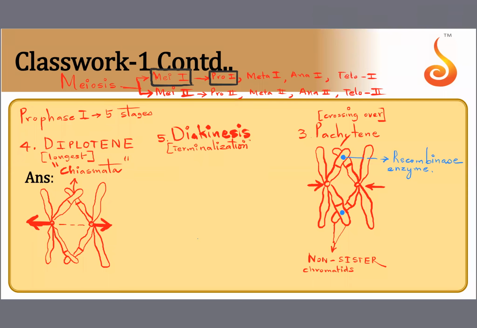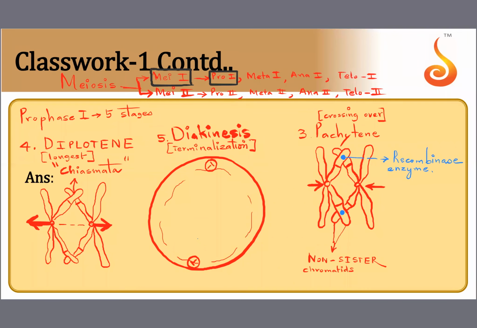Now here I will show you the cell. Until now I've been showing only the chromosomes. Now finally again I'm showing the cell. Why? Because see, the nuclear membrane has almost gone away. And see the centrioles, they have reached the opposite poles. And the spindle has also started forming. That means almost the cell is ready for metaphase.